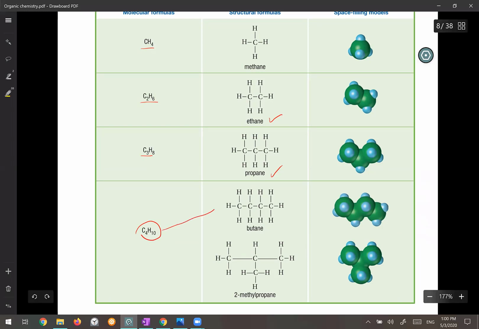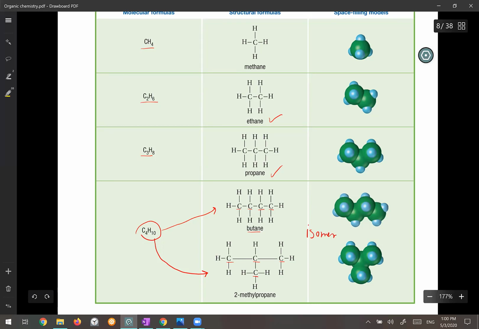So it can be like this: 1, 2, 3, 4 carbons consecutively makes a long chain of the hydrocarbon. We call it butane. But we can have the same molecular formula but different structure. In this structure, you have 1, 2, 3, 4 carbons and 10 hydrogens. But these two, if you remember, we said they are isomers of each other.